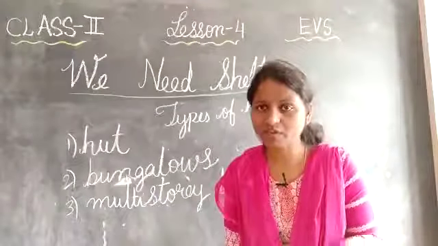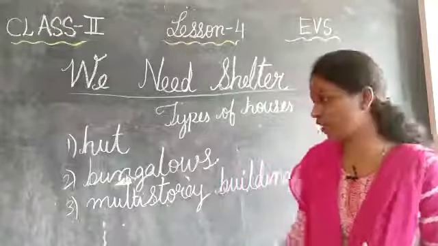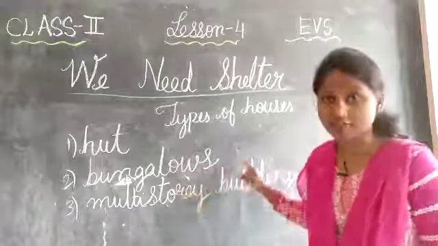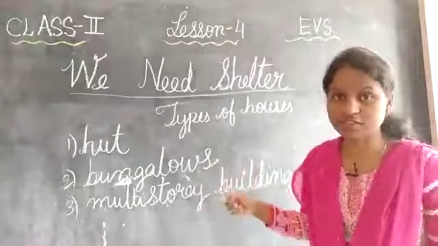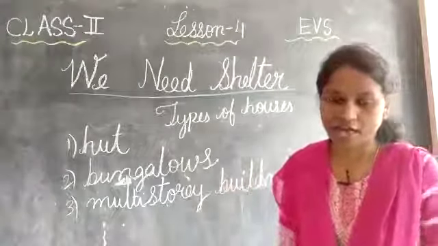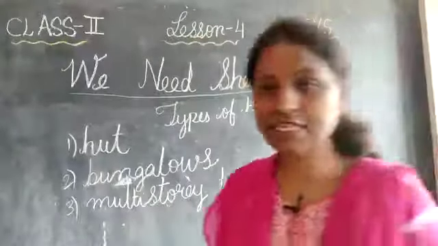So multi-story building, where can you find it, children? We can find it in towns and cities, well developed areas. Okay, and they have a lift, they have so many floors. Their rooms are also big, and they have a proper system. Okay, children, next one is stilt house.